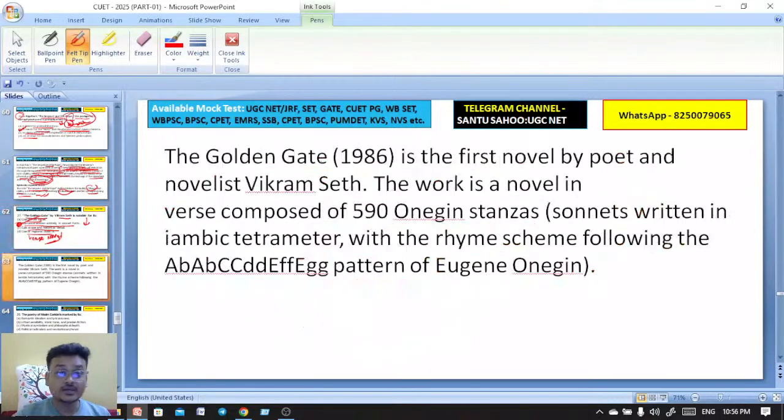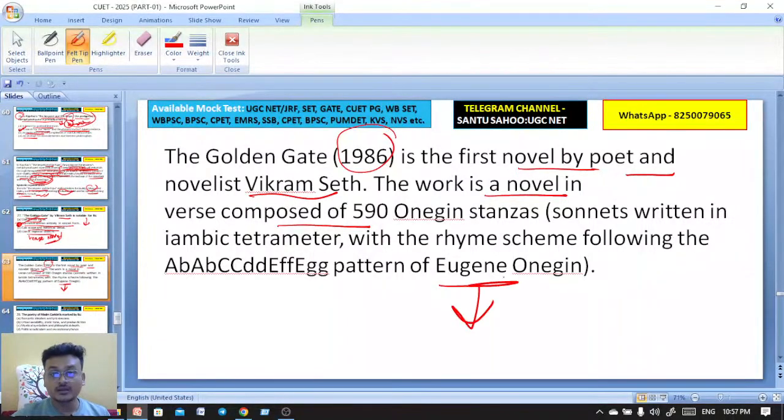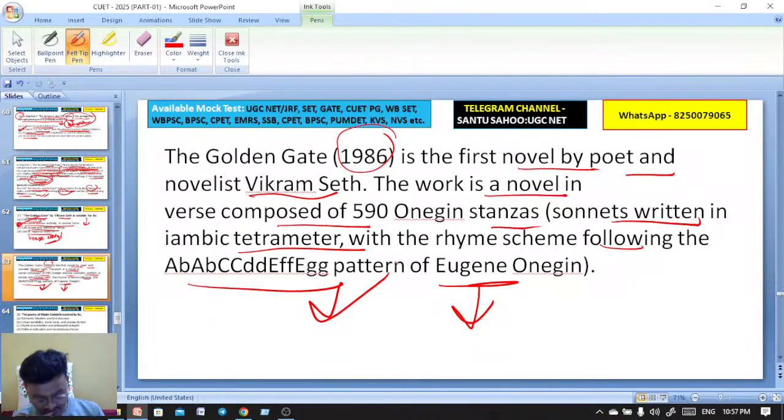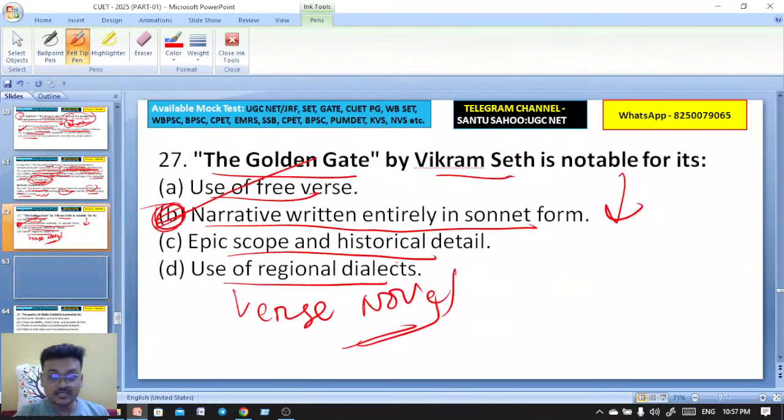Well done. The Golden Gate, published in 1986, is the first novel by the poet and novelist Vikram Seth. The work is a novel in verse composed of 591 stanzas, sonnets written in iambic tetrameter, with a rhyme scheme following the pattern of Eugene Onegin. This is a verse novel, with the narrative written entirely in sonnet form.